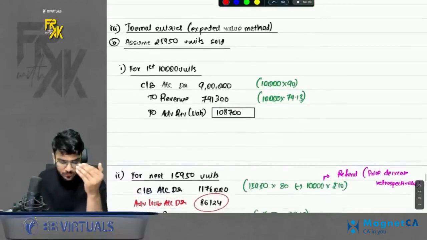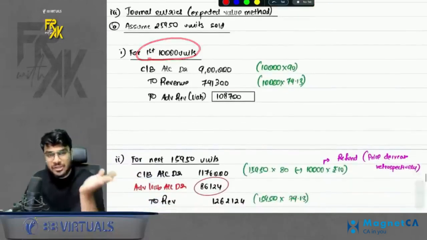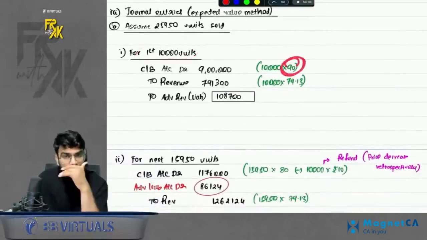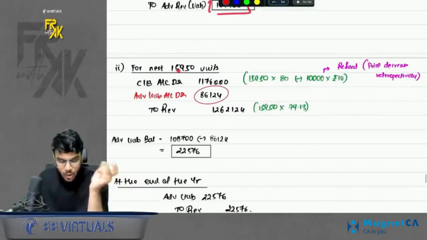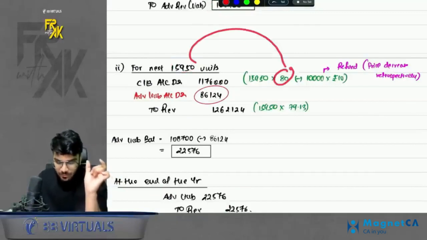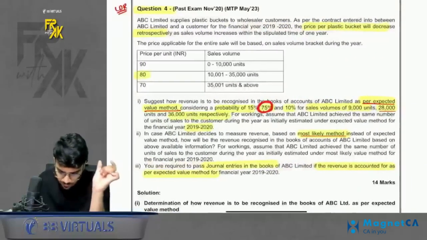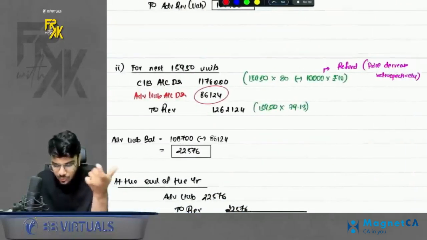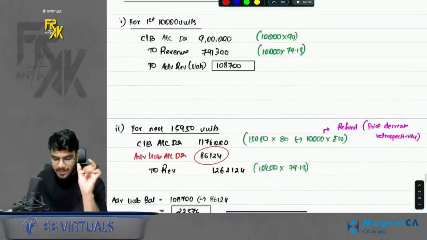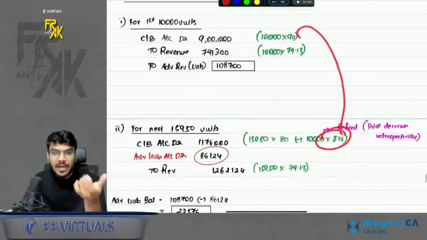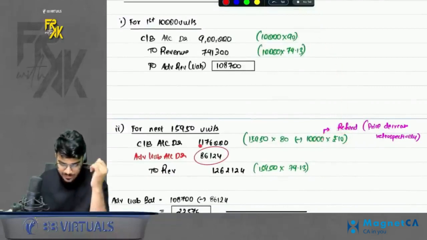So for the first 10,000 units, when you sell them, the money you receive will be extra, but you will still book the revenue at this much, and the balance is advance. For the next lot of units, you will receive less money. Why? Because you promised that once the volume increases, you will receive less money. Also, because in the first lot you received some extra money, you will have to refund that 10 rupees extra also.